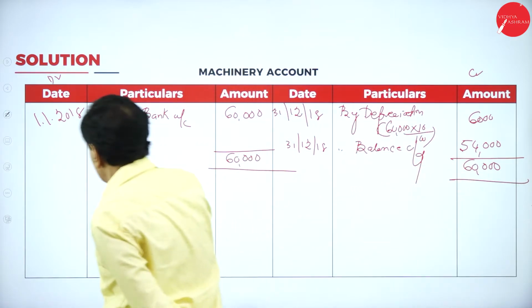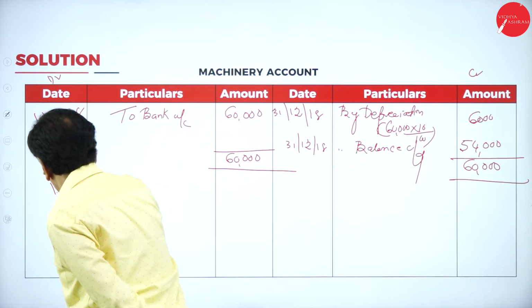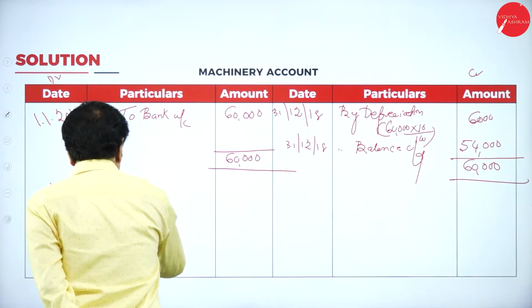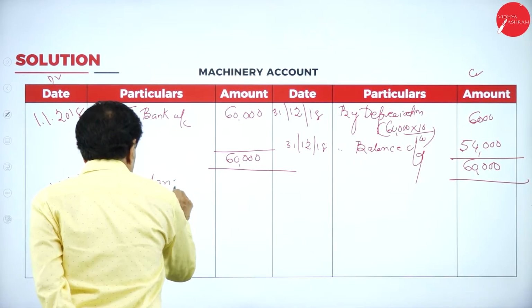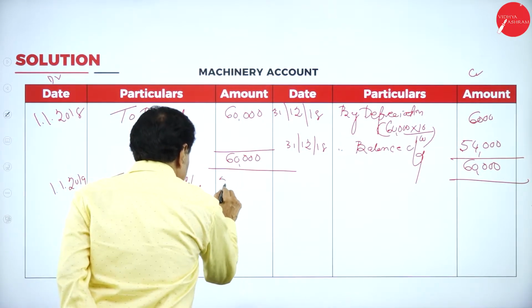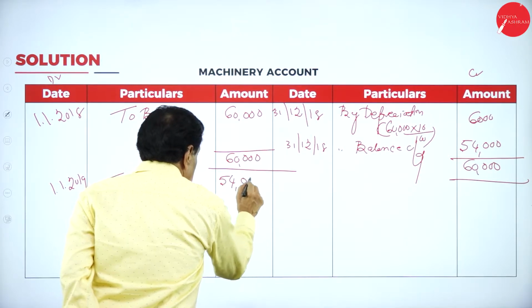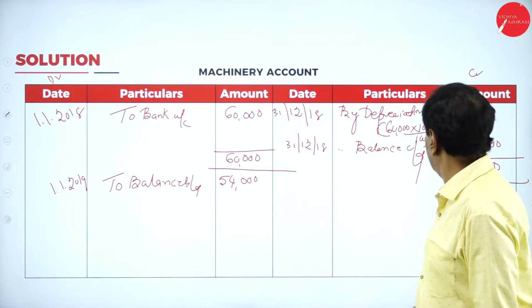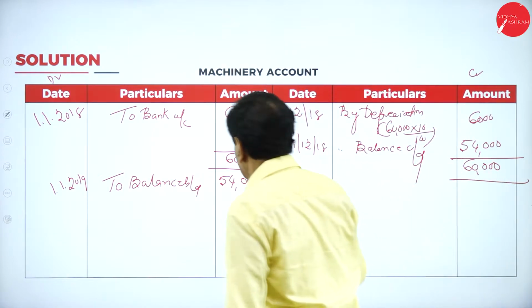Brought down to next year, 1/1/2019, to balance brought down. How much? 54,000. The balance brought down is 54,000. 60 minus 6 is 54,000. Closing balance.